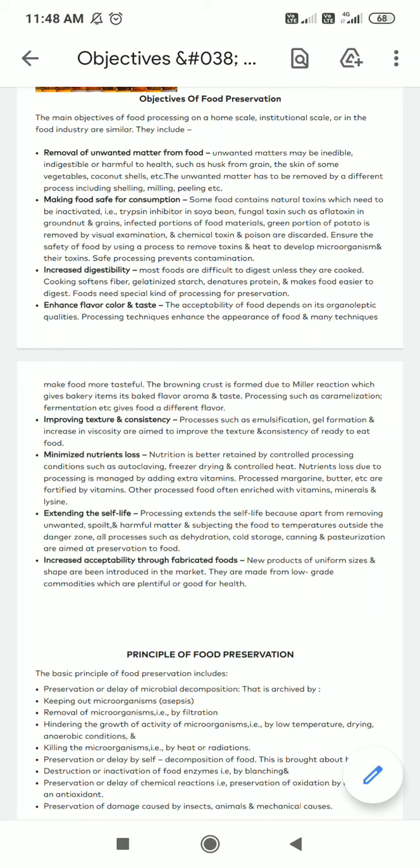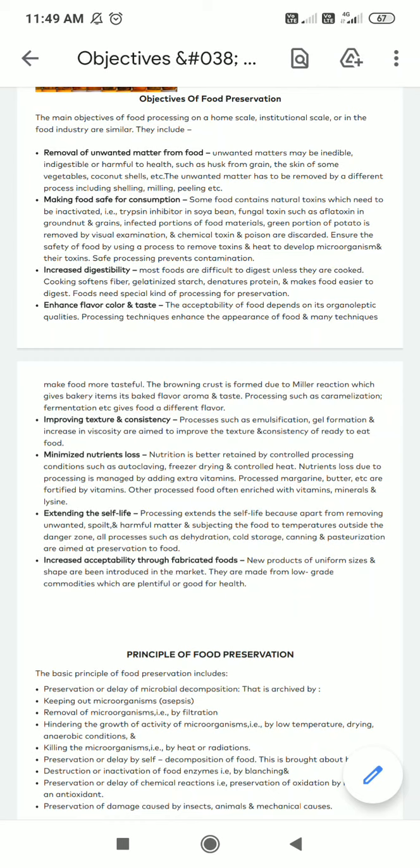But if you keep that fruit at a refrigeration temperature, what will happen? The texture will be maintained, the flavor also will be maintained, because refrigeration is a preservation technique wherein we are enhancing the texture, the flavor or the taste of that particular food item, right? So preservation of the food items will enhance the flavor, the color or the taste of that particular food item.